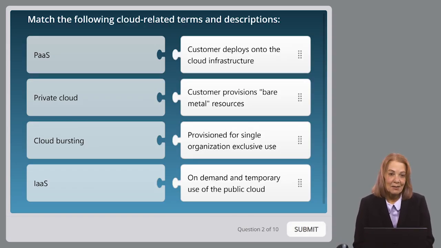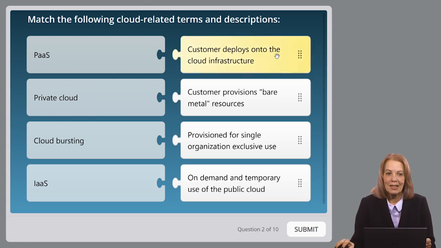Oh, we've got a matching one. Down the left-hand side, we've got Platform as a Service, PaaS, Private Cloud, Cloud Bursting, and IaaS, Infrastructure as a Service. On the right-hand side, we have Customer deploys onto the cloud infrastructure, Customer provisions bare metal resources, provision for the single organization exclusive use, and the on-demand and temporary use of the public cloud. So we want to match those cloud-related terms and descriptions. Definitely put me on pause, match them up, and come on back when you're ready.